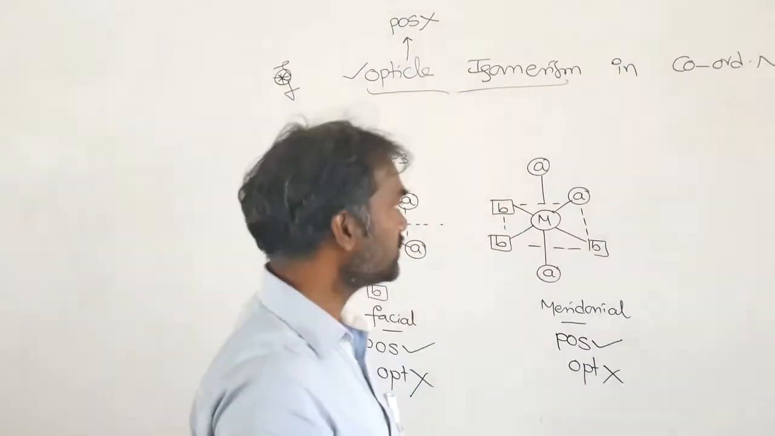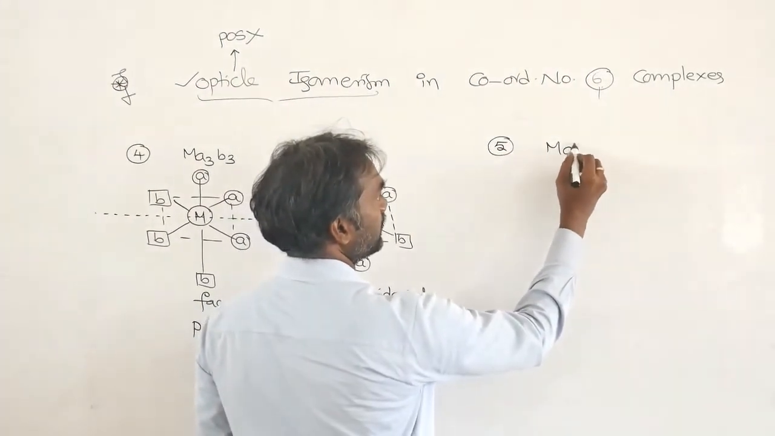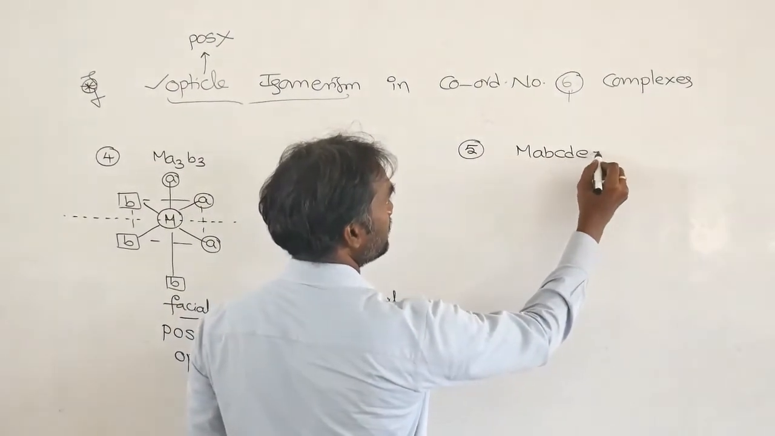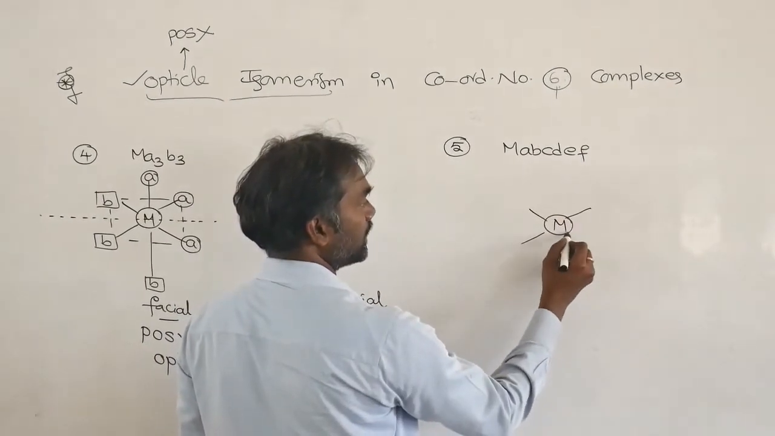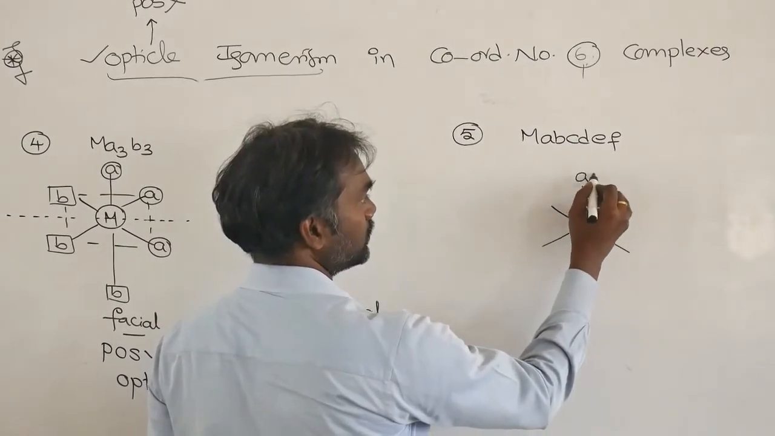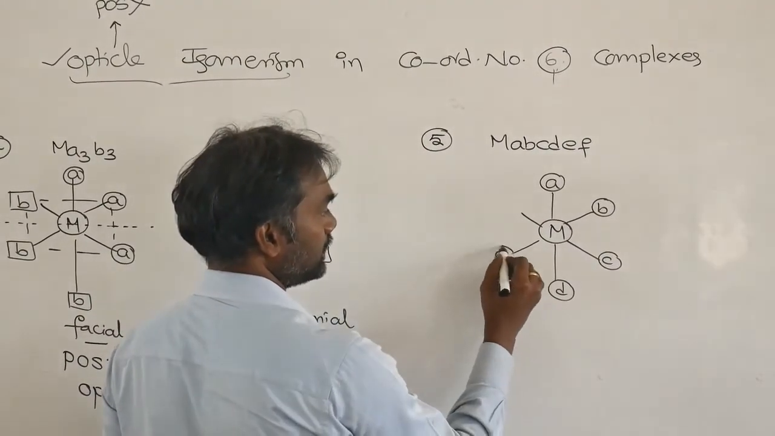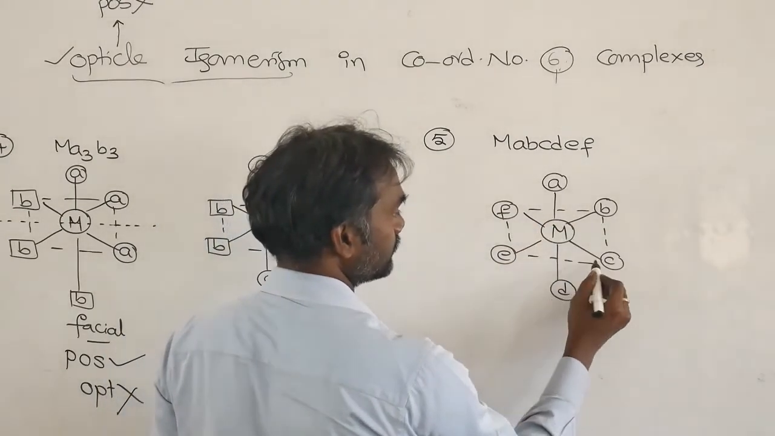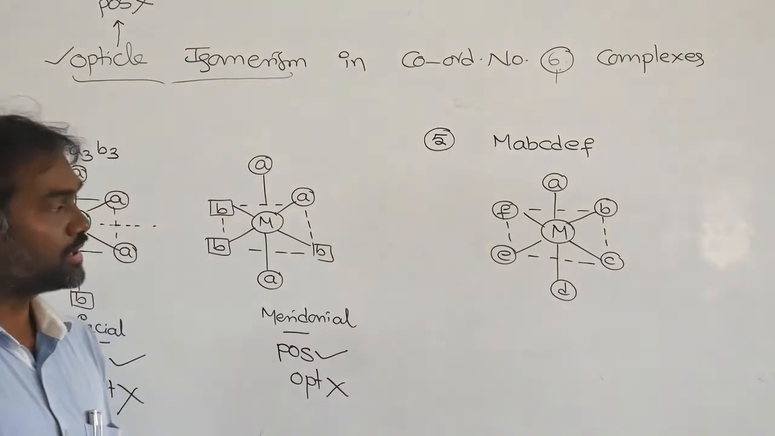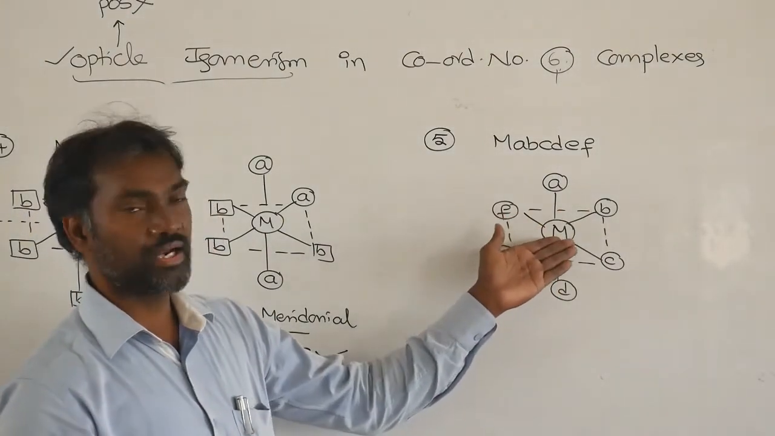So all ligands you take different. So I am taking M, A, B, C, D, E, F. We are taking like this. So then what happens? A, B, C, D, E, F. So this one I am taking. Suppose any ligand does not coincide with any other.